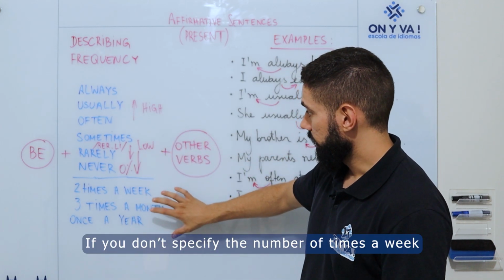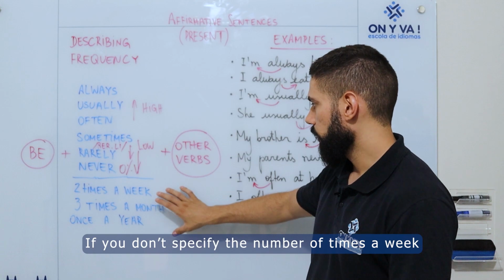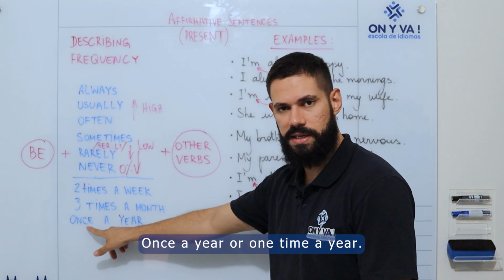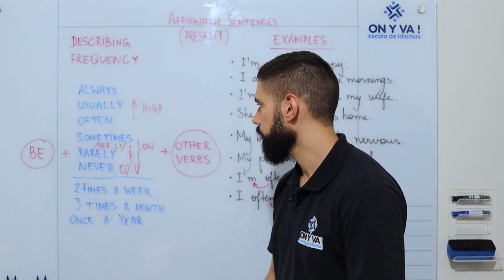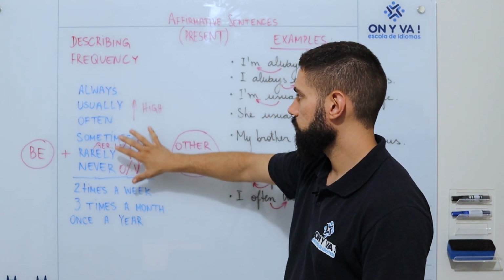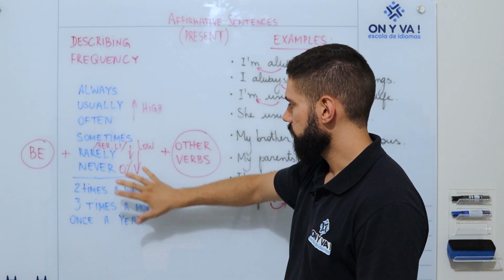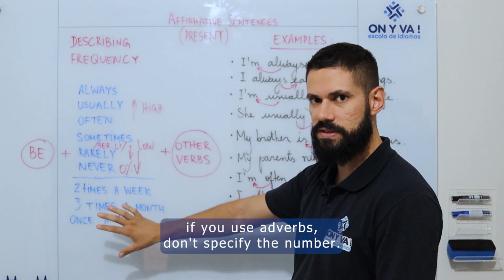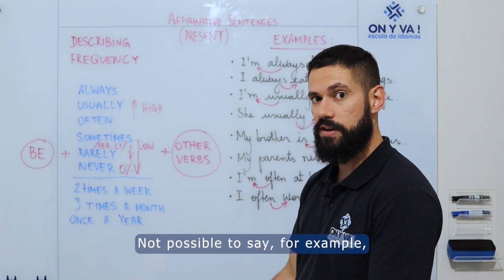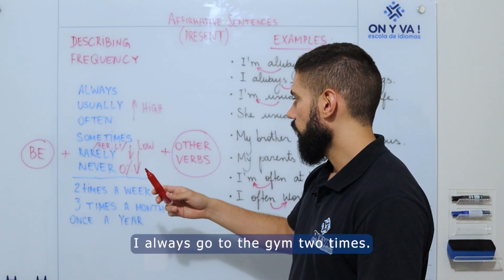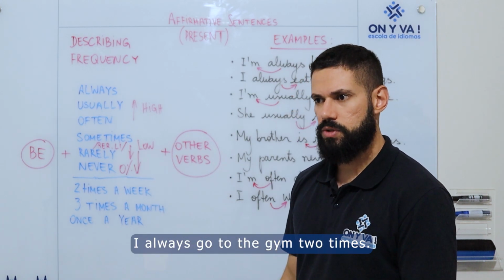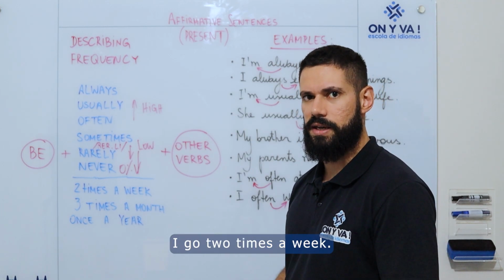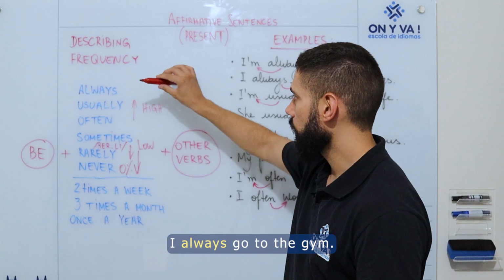If you don't specify the number of times a week or times a month or once a year, for example, once means one time, you use some adverbs of frequency. If you specify, no adverbs. If you use adverbs, don't specify the number. It's not possible to say, for example, I always go to the gym 2 times. I always go to the gym. I go 2 times a week. Or I always go to the gym.